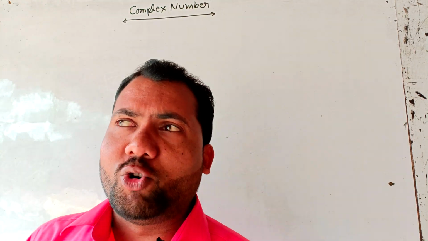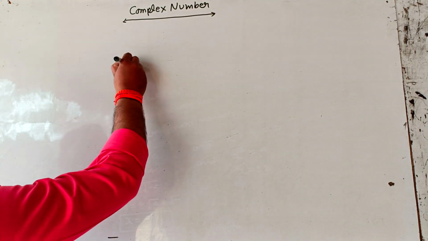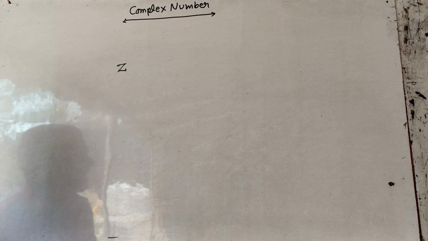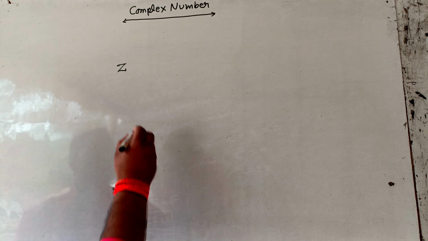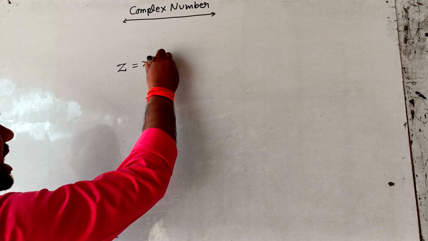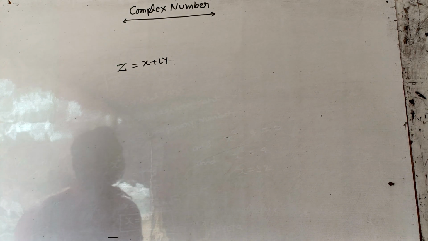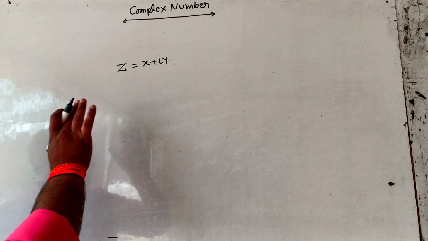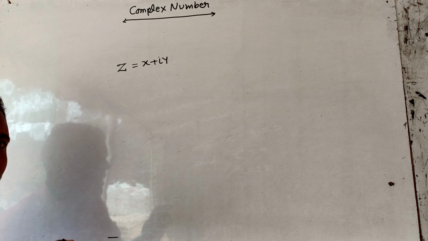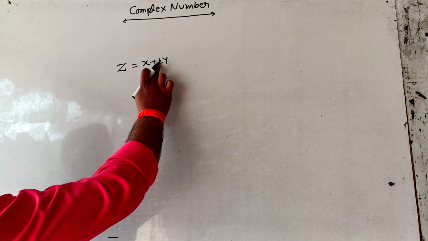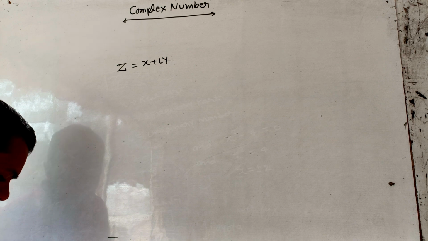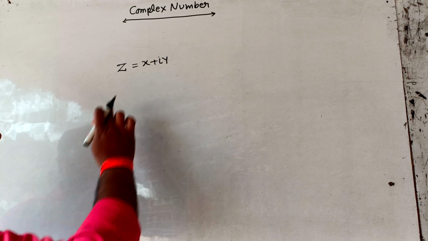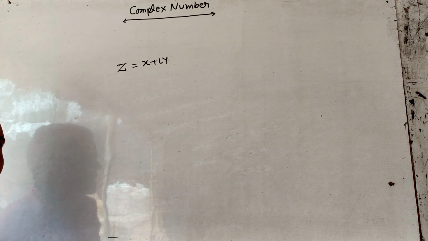Complex number is always denoted by capital Z. And the standard form of complex number is x plus iy. From the standard form we define complex number. That number which can be written in the form z equal to x plus iy is called complex number.